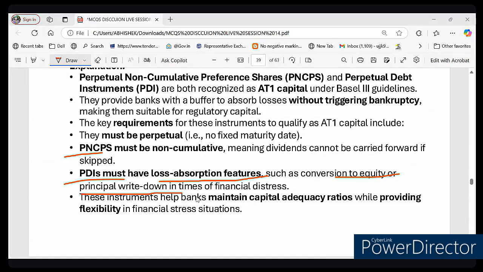So tell me, is it clear now? Is it clear why, instead of issuing equity, banks prefer PN, CPS and PDI? The reason is that equity, being a CET1 capital, is quite expensive.